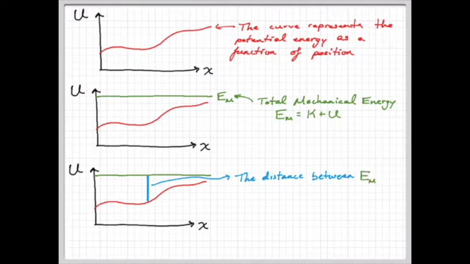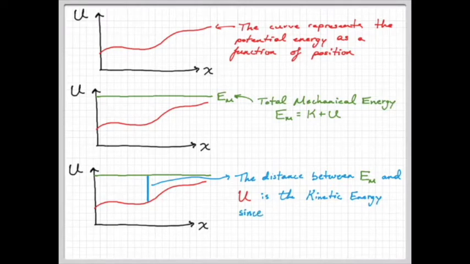Okay, so the green total energy line is our highest point on the graph. The red line is our potential energy. So however high up the red line is from our x-axis, that's how much potential energy we have. So that remaining portion from the red to the green represents the kinetic energy. Okay, and graphically, that's what it is.